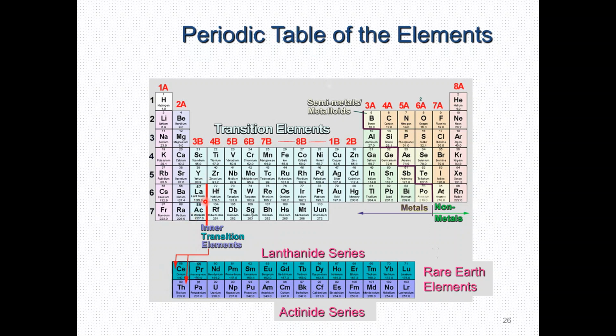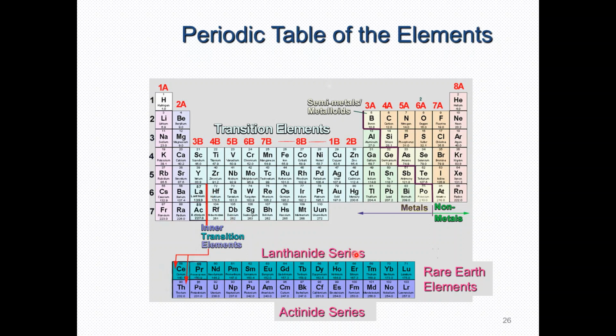When you come here, it's atomic number 58. From atomic number 58 to atomic number 71 is another series of elements that we call inner transition elements. The first series, from 58 to 71, is called the lanthanide series.